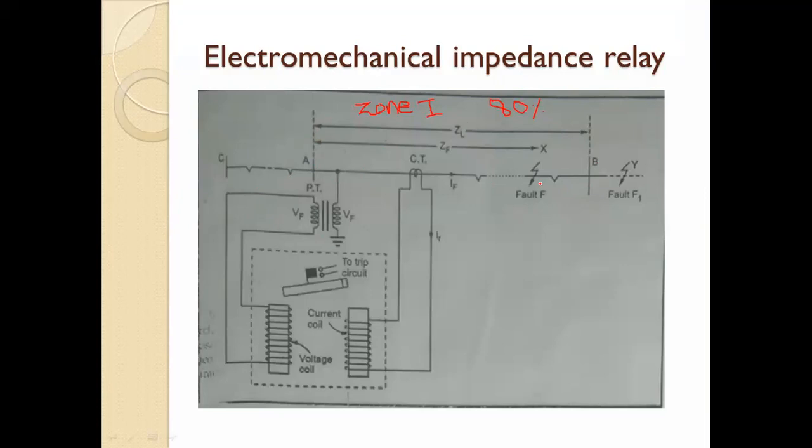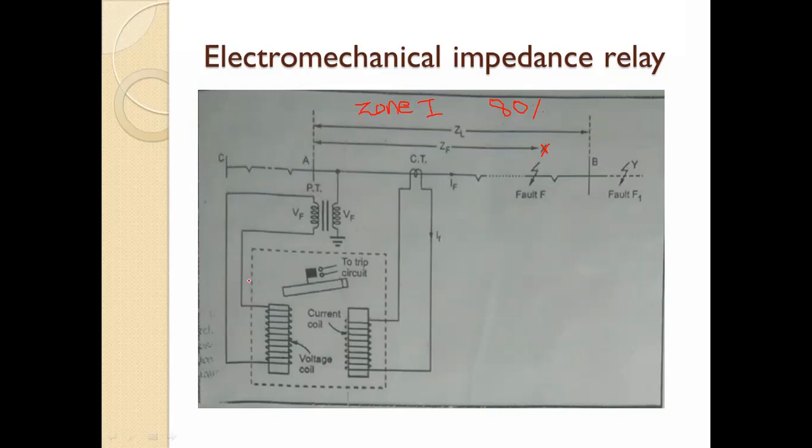Now consider the fault has occurred at this X point. The total impedance from point A to B is ZL, and when the fault occurs, the impedance is ZF.